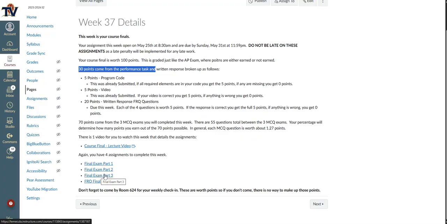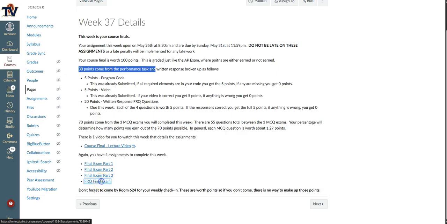Once you start it, you have to finish it. If you close it and try to come back, it's going to say that you ran out of time. So make sure that you start these when you have enough time to finish them. That's part of the reason why we've broken them up into 3 different assignments for you, so you can do them in chunks throughout the week.